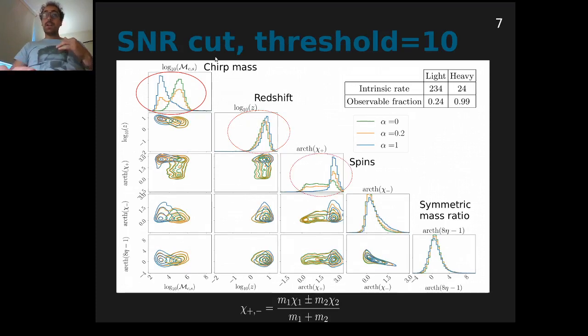However, now if we impose a signal-to-noise ratio threshold of 10 and plot only the detectable events, you see that the chirp mass distributions still look very different, but not the redshift one anymore. On the other hand, now the distribution of effective spins looks much more different between models, so we expect that it should help us constrain also the value of the mixing fraction.